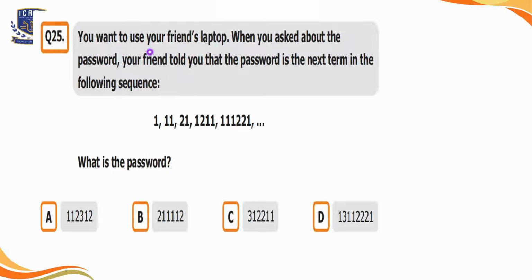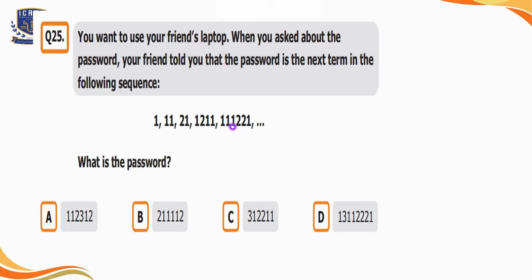Question number 25. You want to see your friend's laptop. When you asked about the password, your friend told you that the password is the next term in the following sequence. What is the password? So 4 options are given here. The first term of the sequence is 1. The next term is 1, 1, which is telling that 1 is present 1 time in the first term. Then the third term is 2, 1, which means that there are 2 ones present in the second term. Then it is written 1, 2, 1, 1. It means that there is 2 only 1 time and 1 only 1 time.